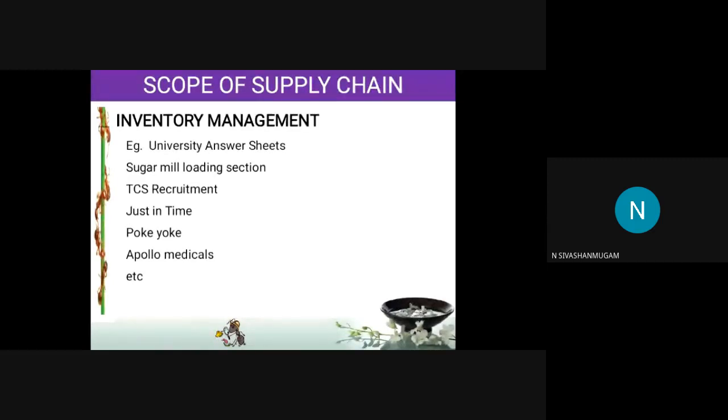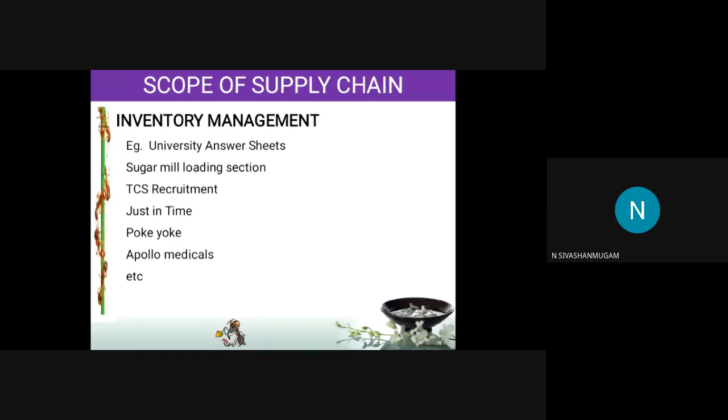Because they are doing inventory management. Even let us take our college record books. They will print the record books every year only. They will not stock the record books, to save the inventory cost. Similarly, TCS will recruit persons only when they have a project. If they do not have a project, they will stop the recruitment or they will ask you to be on the bench. So this is what we call inventory management.